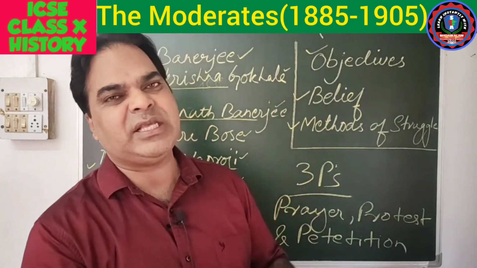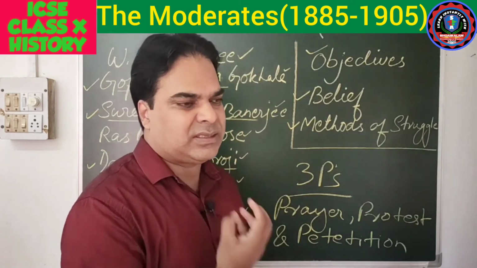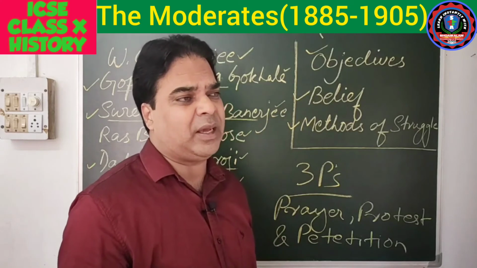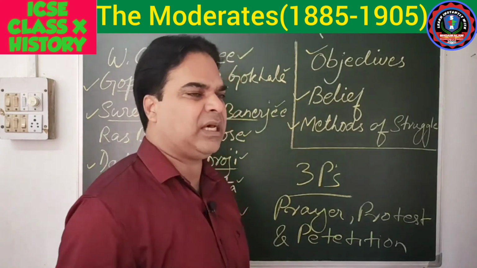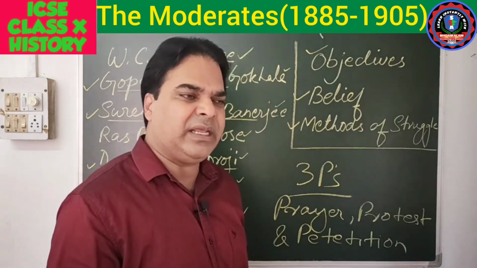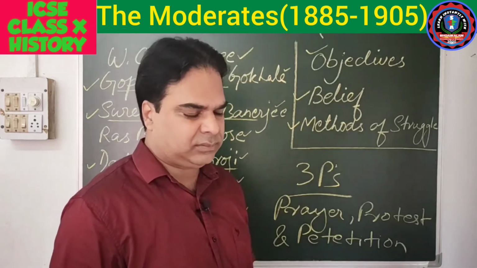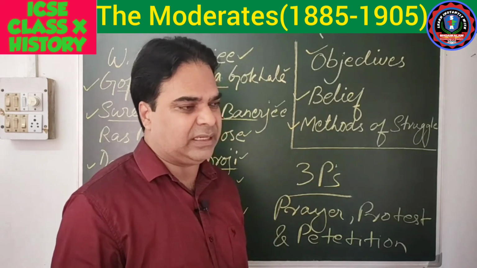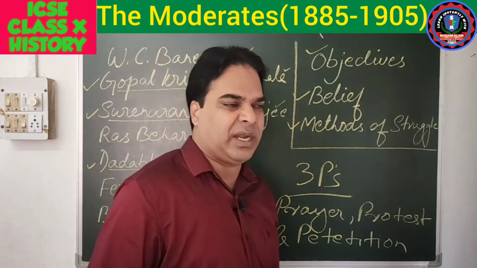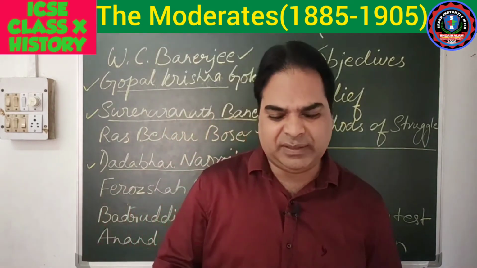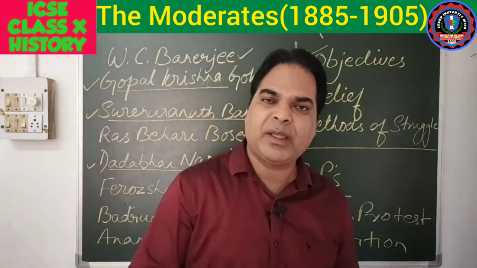We did not see any sort of strong violent protest during the moderate phase, my dear. They were silent regarding the protest. They followed the constitutional law of that time. They did not go against the British government. They definitely held meetings, but that also by taking permission from the British government. That is why we say that in the early phase of the Indian National Congress, whenever sessions were held, the British government always supported them. Certain Englishmen also took part in the sessions of the Congress.